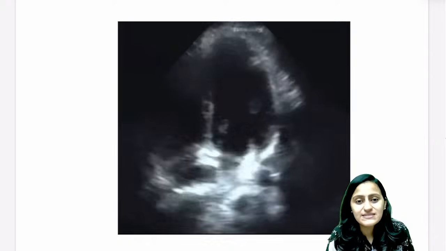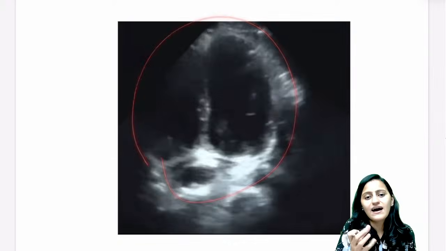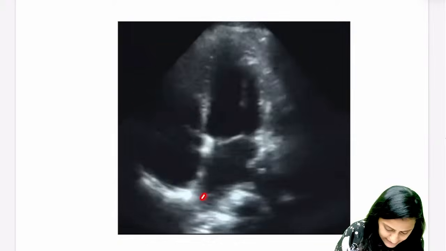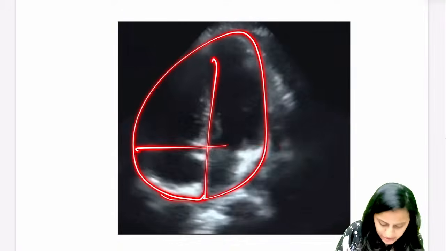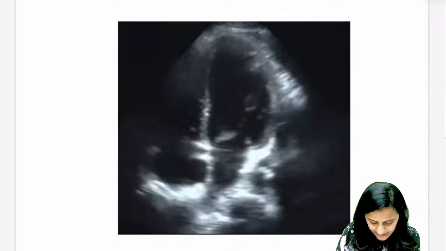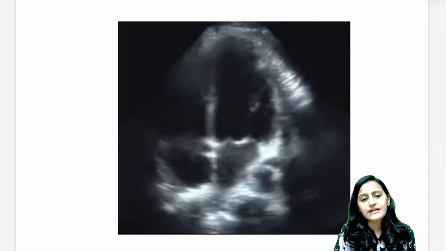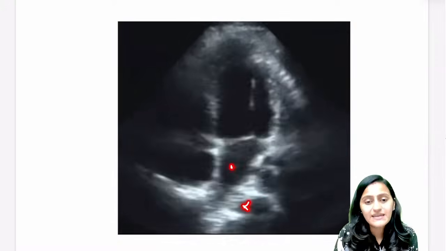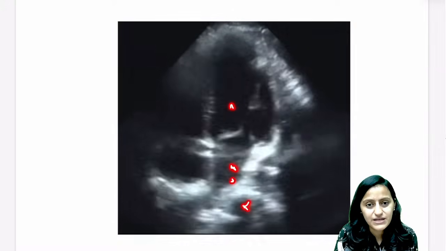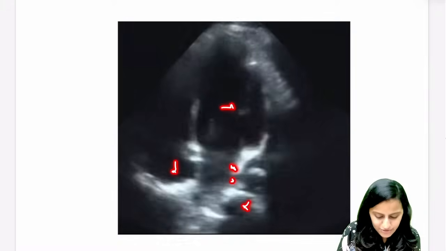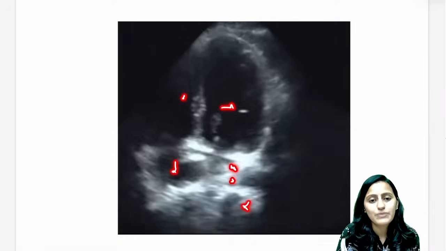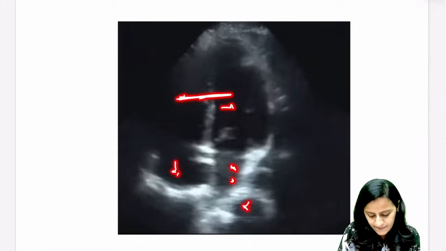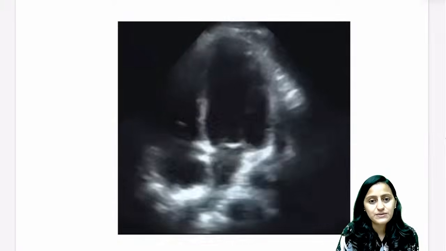This is ultrasound of the heart, the heart beating that you are seeing. This is the heart with the 4 chambers. There are these 2 atria and 2 ventricles that you are seeing here. Here the aorta is there, this will be the left atrium, in front of it the left ventricle, then the right atrium, and in front of it is the right ventricle. So these are the 2 ventricles, and these are the 2 atria that you are seeing here.